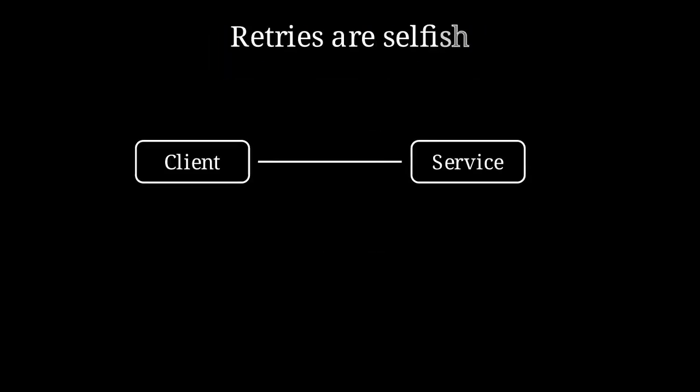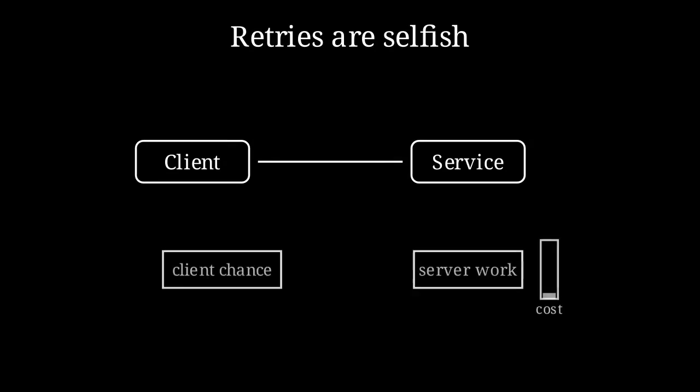The best line in the post is this: retries are selfish. When a client retries, it spends more server resources to increase its own chance of success. If failures are rare and short, that trade-off is usually fine. But when the failure is caused by overload, every retry adds more load to the thing already struggling. The client thinks it is being resilient. The service experiences it as more work.